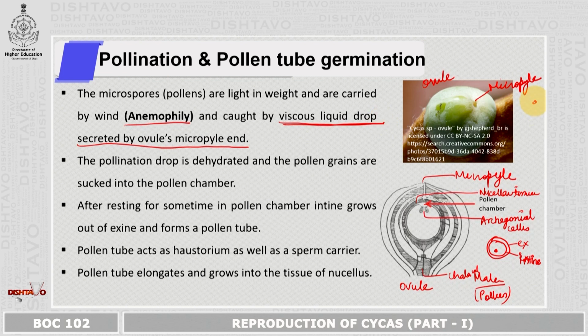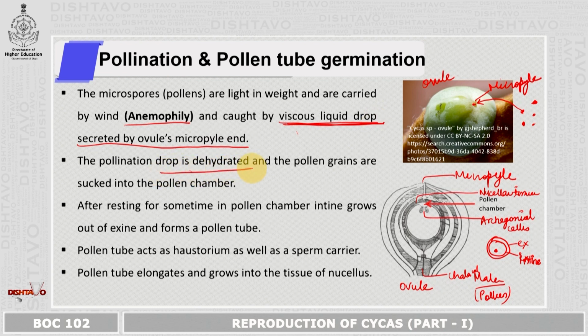Now imagine there are these pollen grains. They are carried by the wind. Wind brings and deposits them here near the micropyle end. The micropyle end has a viscous liquid drop around it. Now what happens?